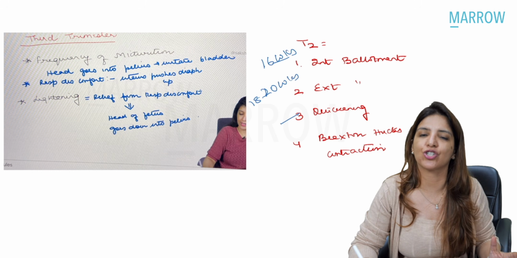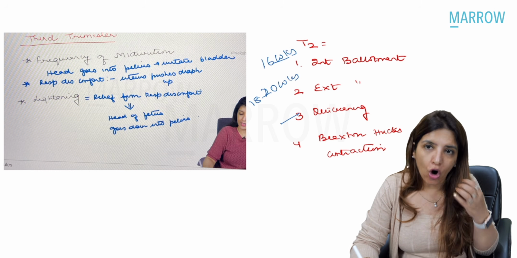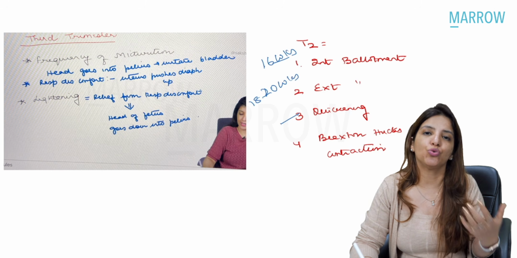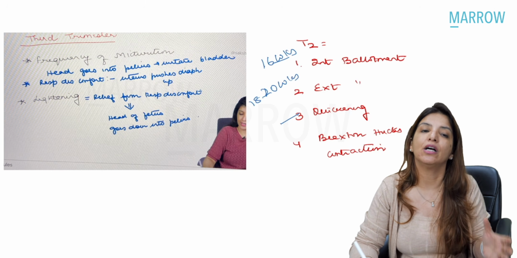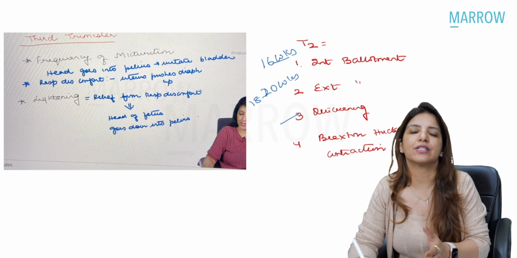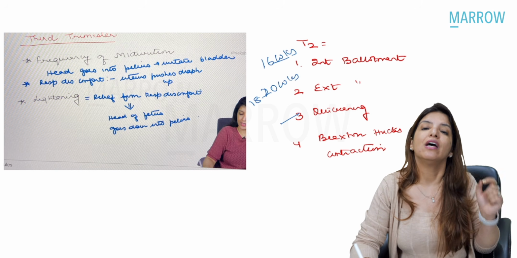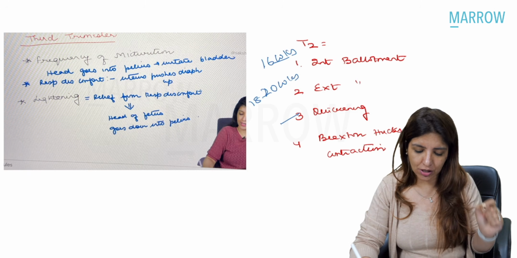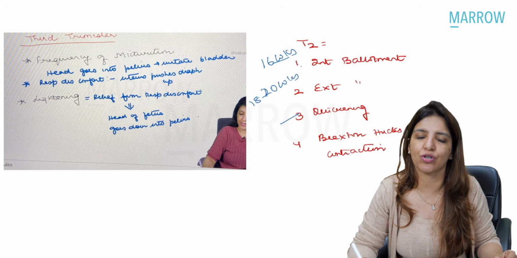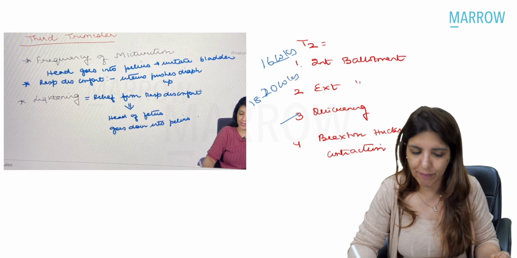Braxton Hicks contractions are non-painful, irregular uterine contractions which happen throughout pregnancy, and they are seen around 16 weeks. They begin around 16 weeks of pregnancy. So internal ballottement, external ballottement, quickening, and Braxton Hicks contractions are signs of second trimester.